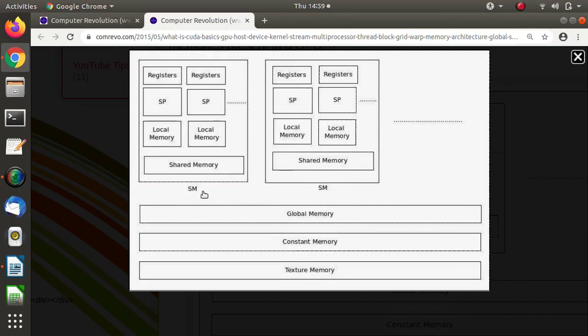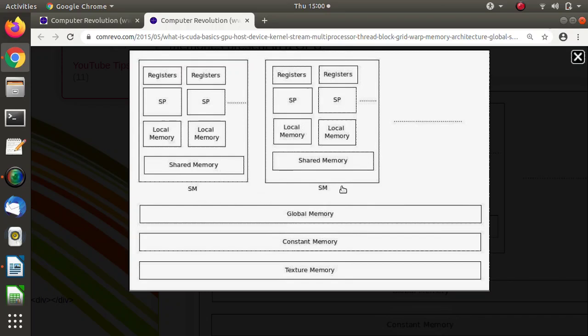SM means stream multiprocessor. Now see, its name is stream multiprocessor. Stream means collection of bytes, and multiprocessor, from the name you will come to know, means a collection of processors. So this SM consists of many processors, and those processors are the SPs. SP stands for stream processor. So this is one SP, another SP, third SP. Likewise, there are many more SPs in one SM.